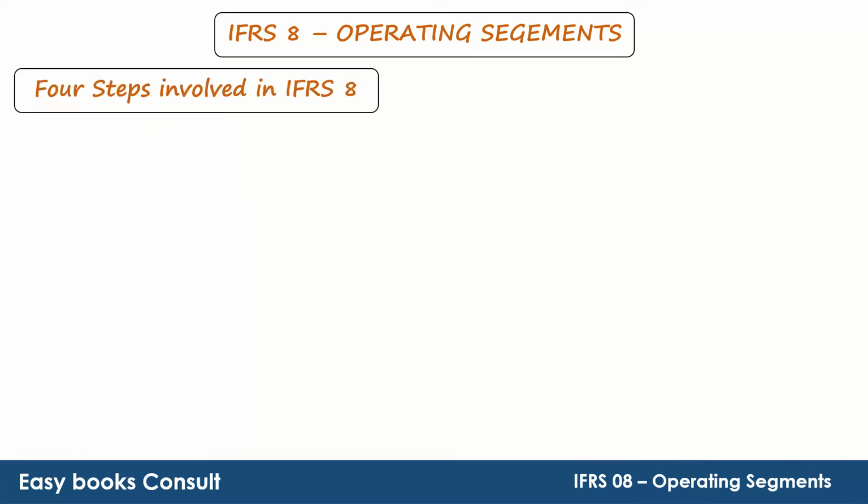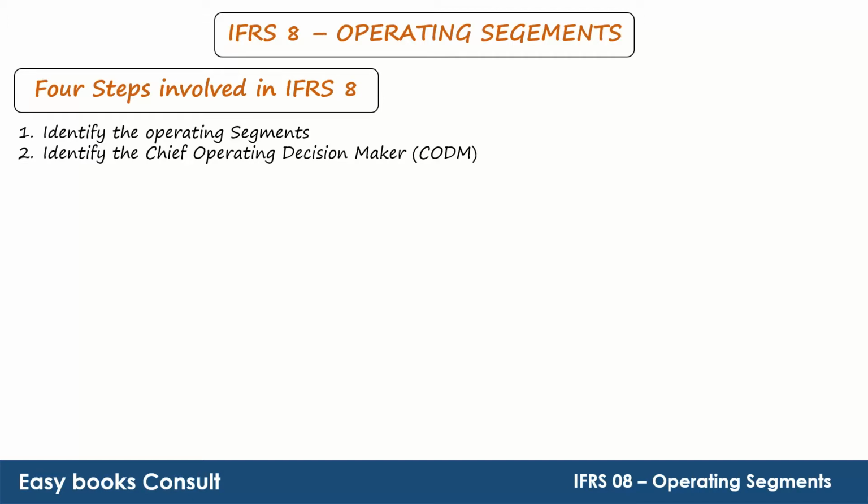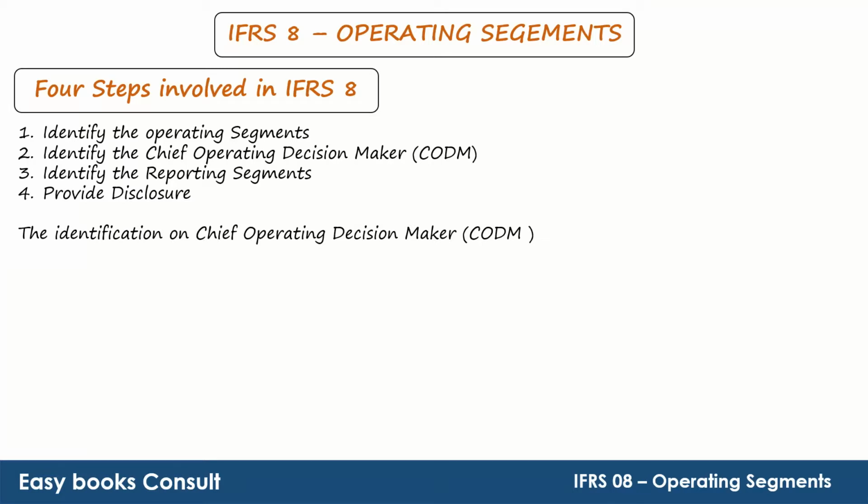Steps involved in IFRS 8 are: identify the operating segments, identify the chief operating decision maker, identify the reportable segments, and provide disclosure. Now, who is the Chief Operating Decision Maker?